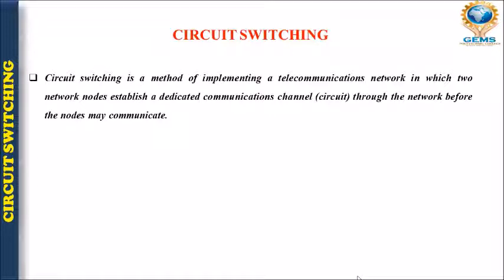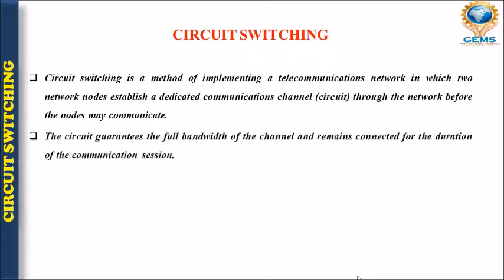That means before the communication takes place, a network has to be established between two nodes, in which one of the nodes is the source and another one is known as the destination. So the path should be decided first, and that path is known as your circuit.